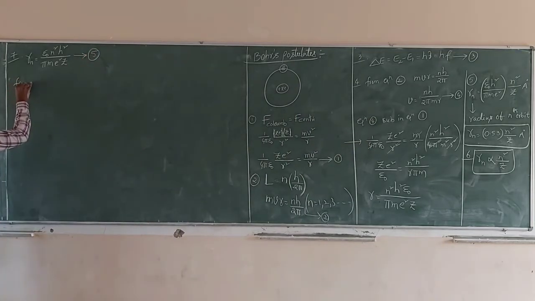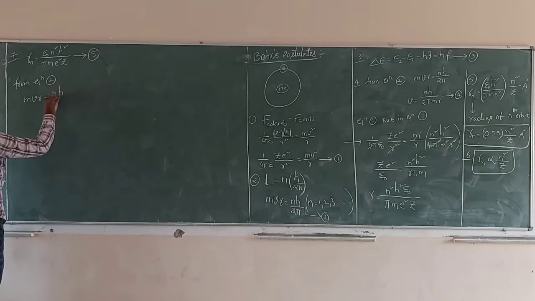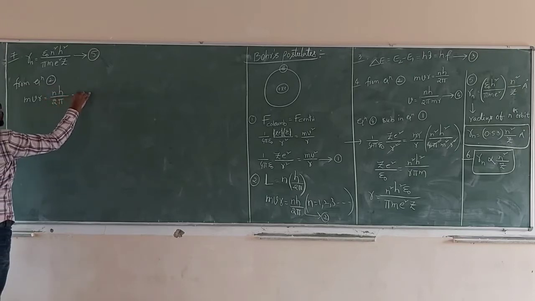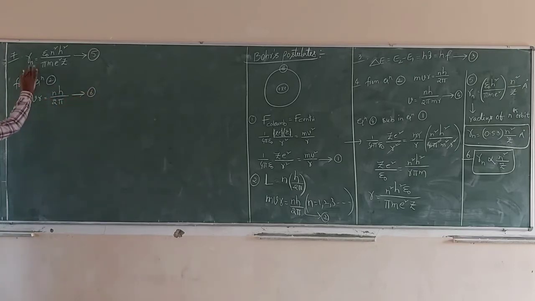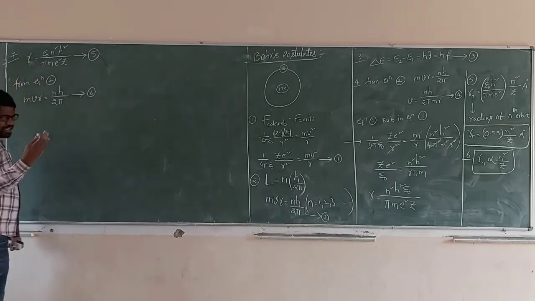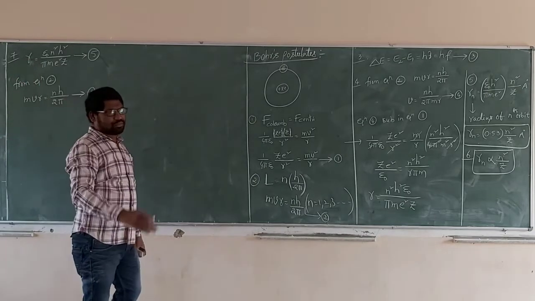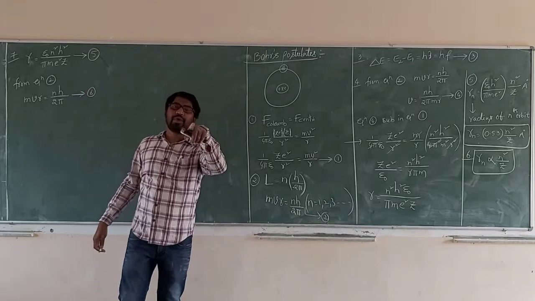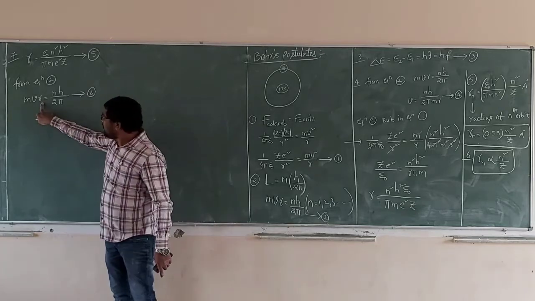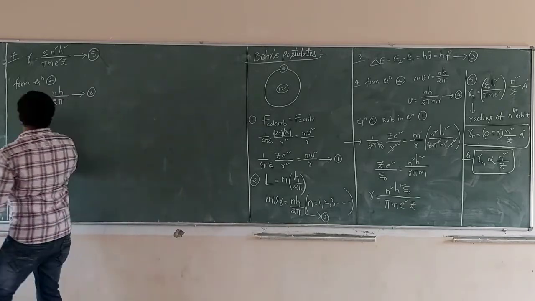From equation 2, what do we get? mvr is equal to nh by 2 pi. This is equation number 6, where r is the radius of the nth orbit. Now equation 5 is substituted in equation 2 or 6.